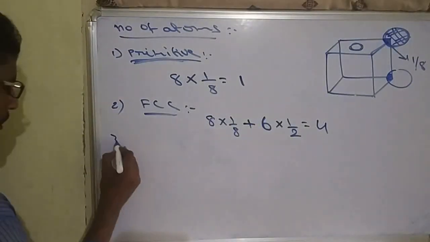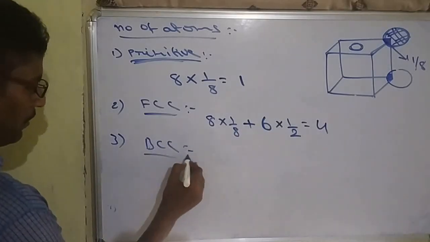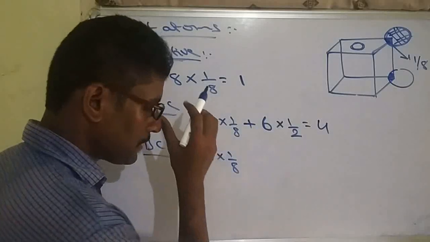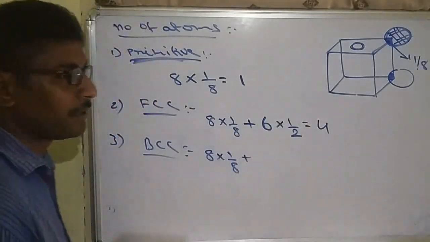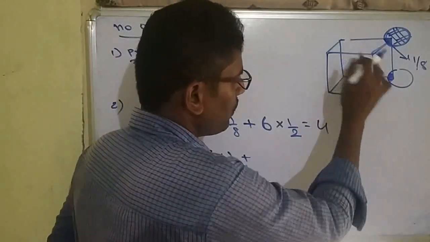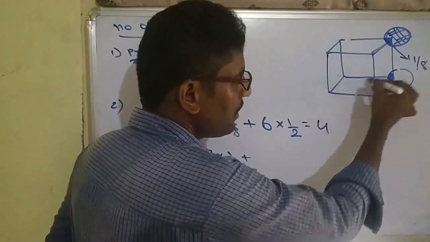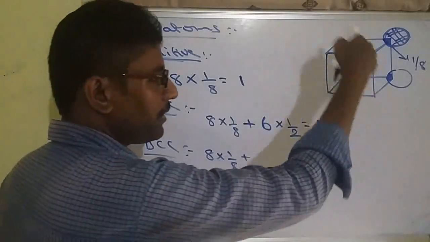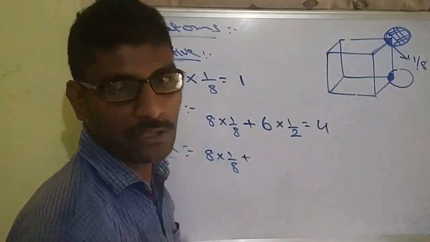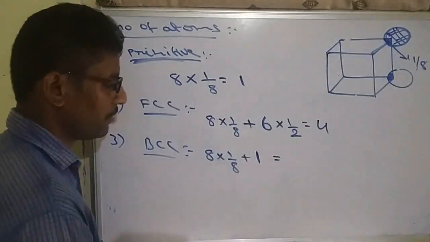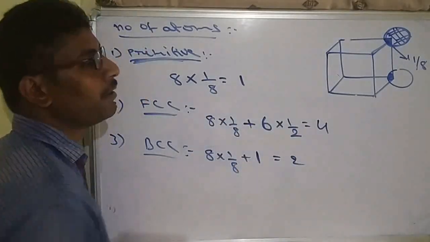The same as when you are observing BCC. BCC also contains corner particles plus a body center. Body center means the whole particle is inside the cube; it is completely present inside and not outside. So completely one atom, which is 1 plus 1, equal to 2.